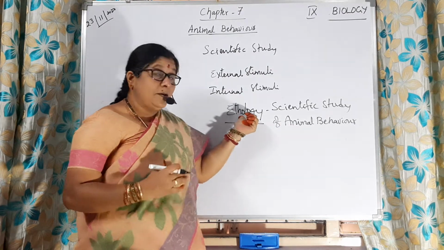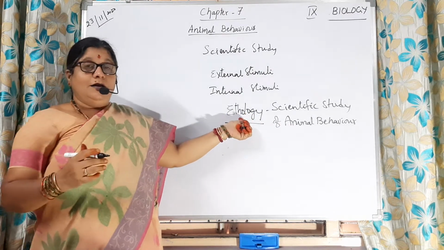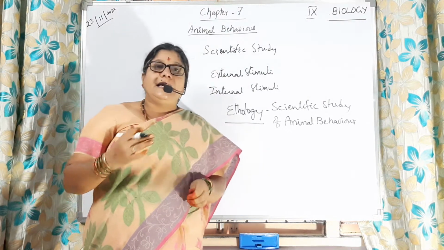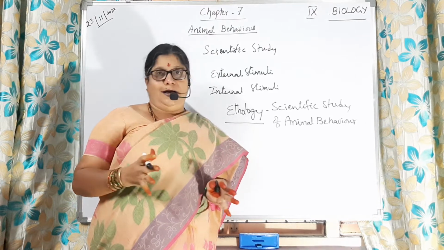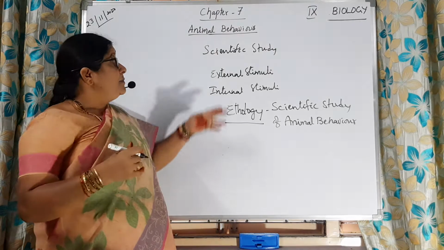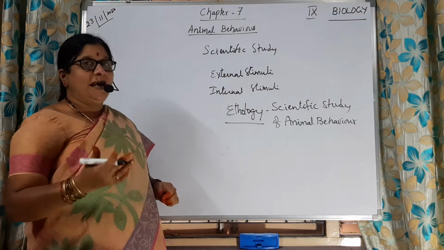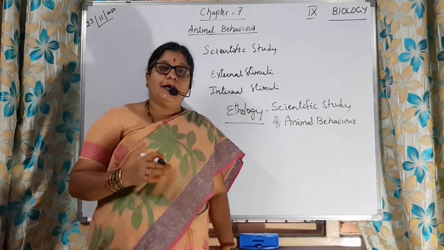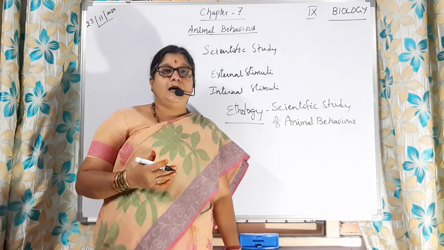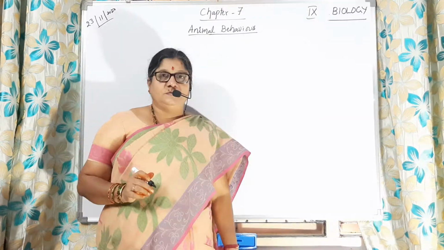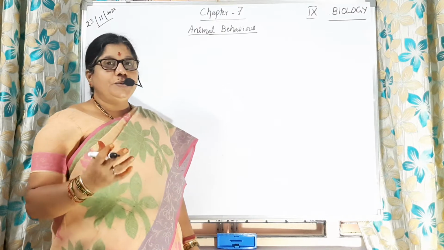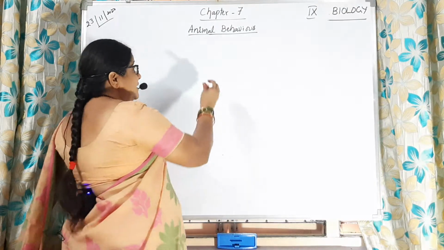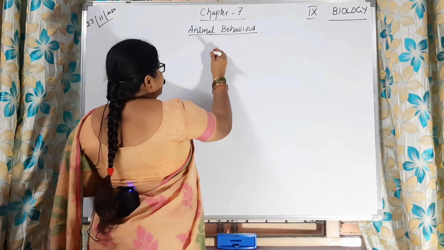So what is the use of learning about this? Studying this means we can observe the different groups or species of animals, how they interact with each other in the natural world. Is it clear to you? Even human behavior is also there, but it is a little bit different, more complex than other organisms. Is it clear to children? So in this class we are going to learn about the different types of animal behavior. Animal behavior helps the organisms in different ways, children. So the first primary use is getting food.